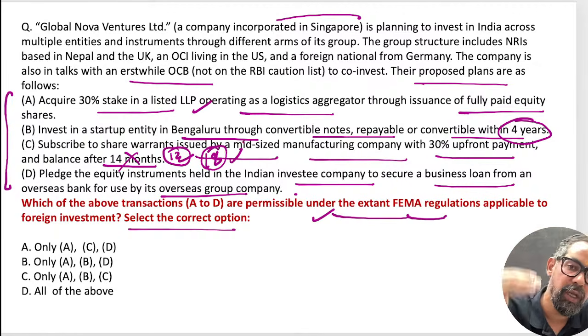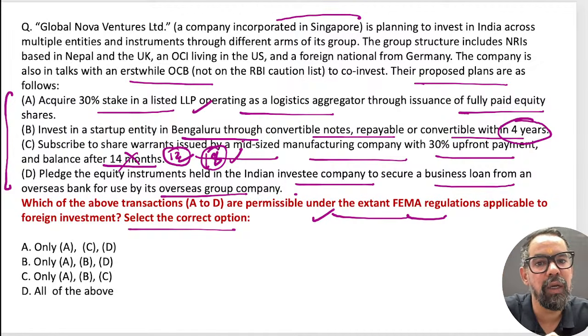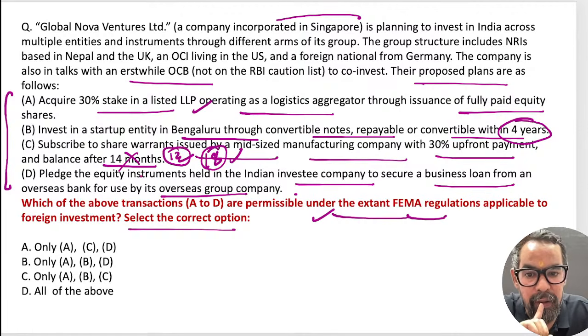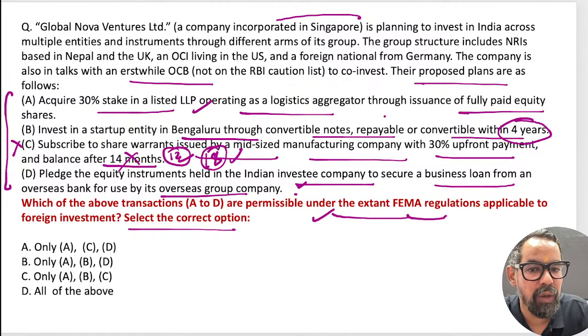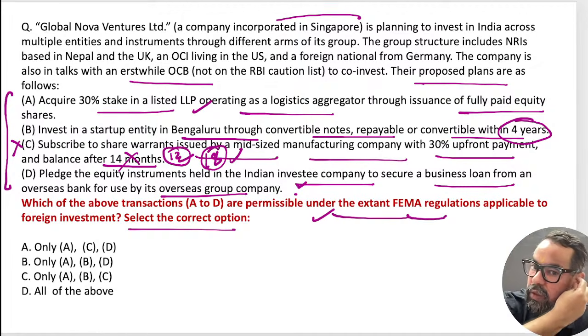12 months is basically for the partly paid equity shares, and the next one is the pledge of the equity. So the third one should be wrong in this particular case. Others should be correct, right? We'll check the answer itself. Not 4 years. This is the case of a startup and convertible notes, about convertible notes repayable or convertible within this. Okay, I'll check the answer for this one.